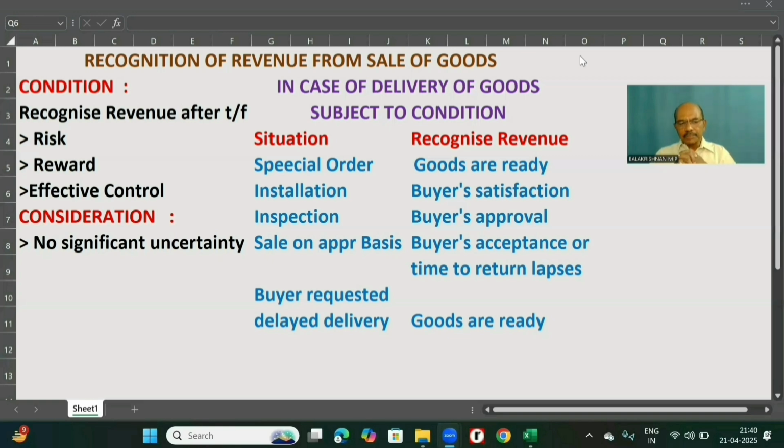Now, there are other special cases also. For example, installation. It has to be at the buyer's satisfaction. In certain cases, even if the sale is over, installation at the customer's location is a prerequisite. And therefore, recognition is done once the installation is also ensured to the buyer's satisfaction. Further, in certain cases, in addition to installation, based on the technology, we have to ensure the system we have delivered is functioning.